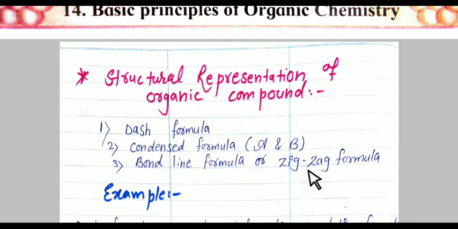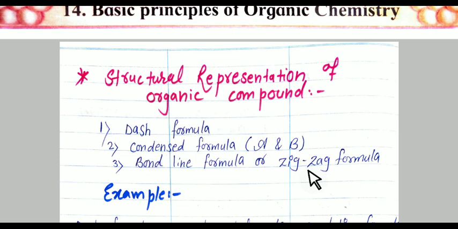So students, as you know, what is the structural formula actually? In your 10th standard, you have already studied that the structural formula of a molecule shows all the constituent atoms, which are denoted by dashes, and this dash is known as a covalent bond.